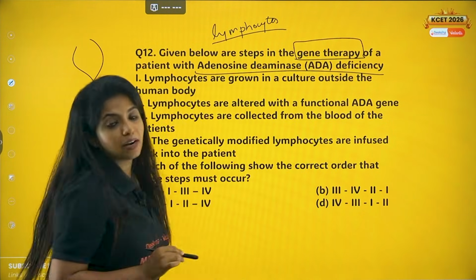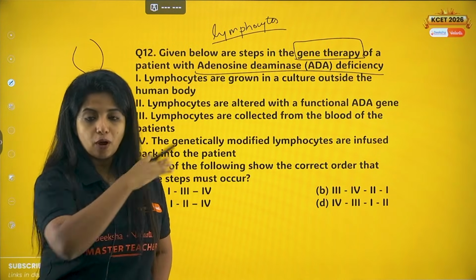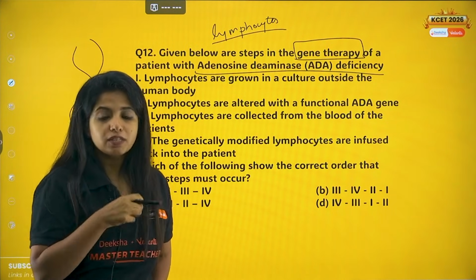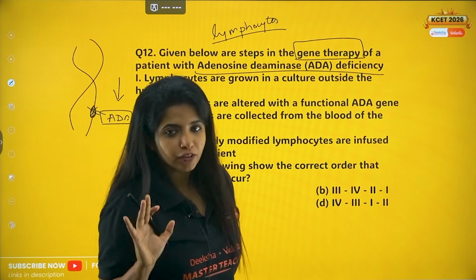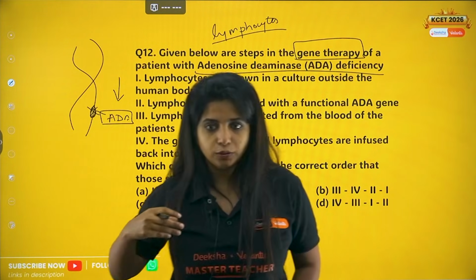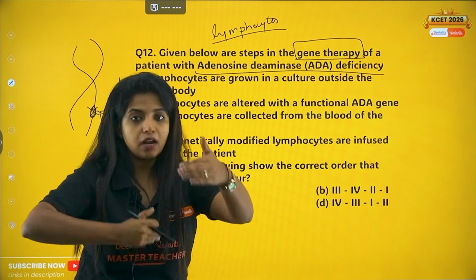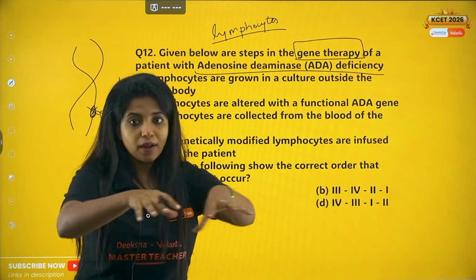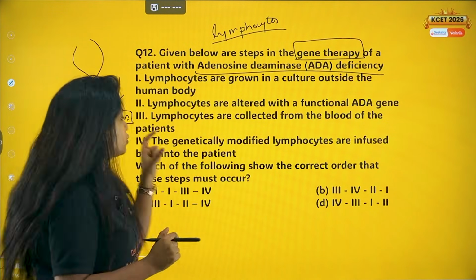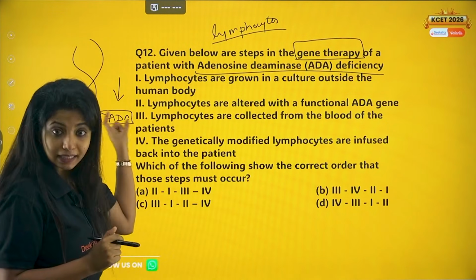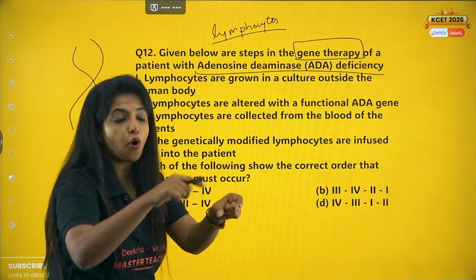What exactly is done over here? Suppose I have the problem, some of my lymphocytes are taken. Only some are taken because I need a few in my body also to survive, right? Some are taken out and grown in the medium. They are allowed to multiply in the medium. Once they have multiplied, I take the gene that is coding for ADA and I put the gene inside all of these cells.